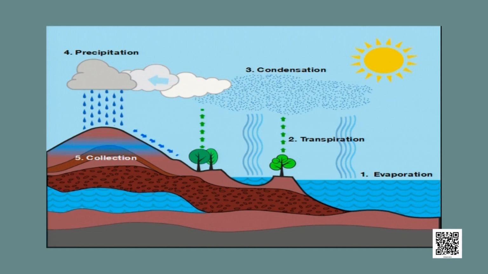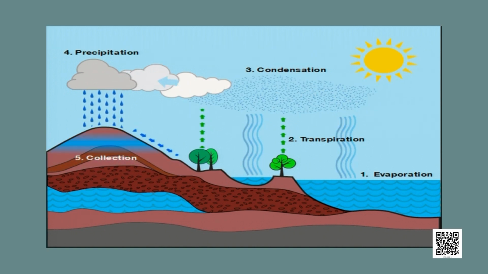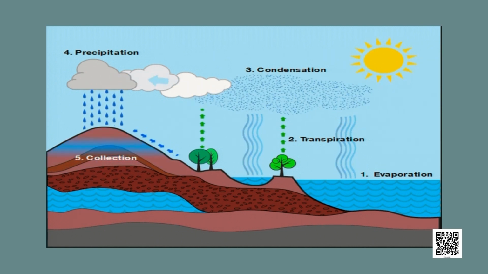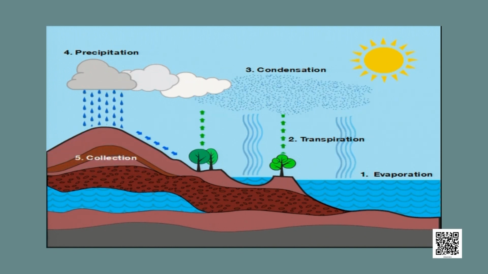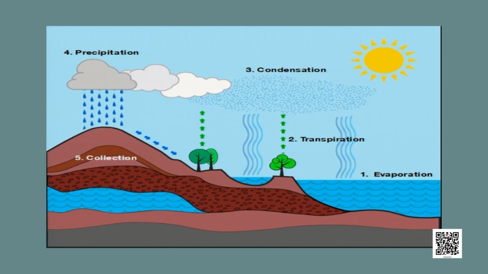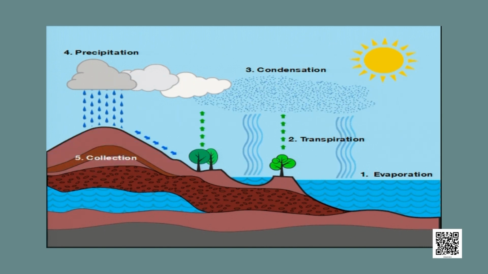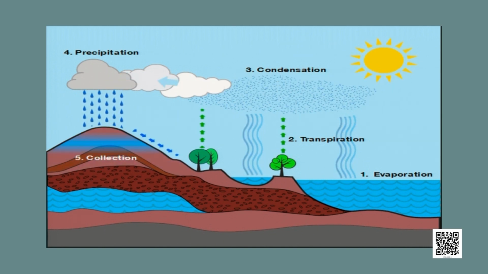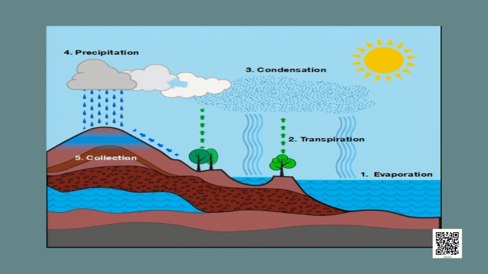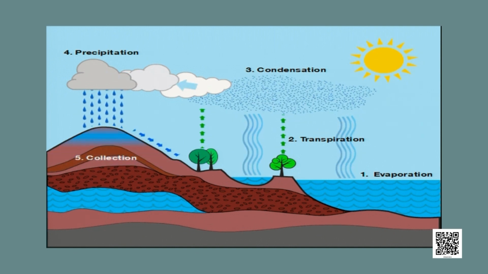You can see during the daytime, because of the heat of the sun, a lot of water vapor comes into the atmosphere by the process of evaporation. And there is also another process that adds water vapor to the atmosphere. And what is that process? Transpiration, right? So by the process of transpiration, plants release a lot of water vapor into the atmosphere. And when hot air goes up, it carries these water vapors along with it.